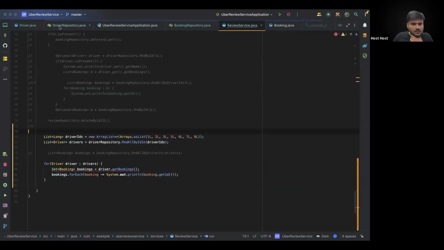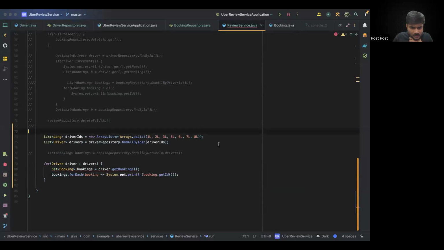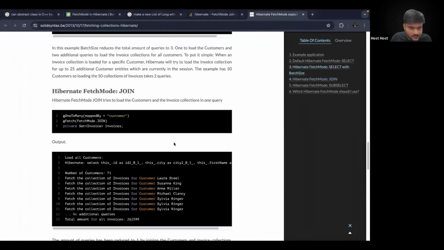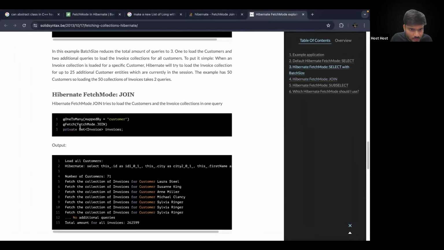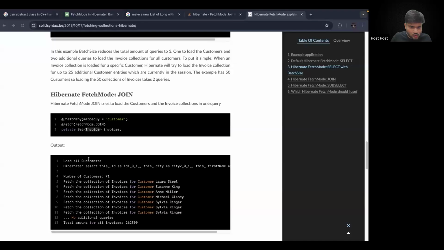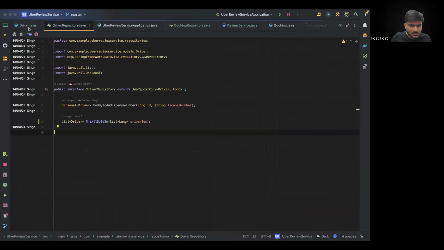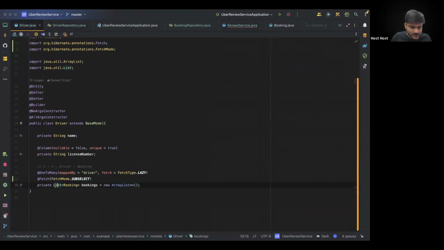One second. Once again, let's see what they have actually kept here. You can see they have kept as a set only. So let's come up here inside driver. And instead of list, let's make it a set.